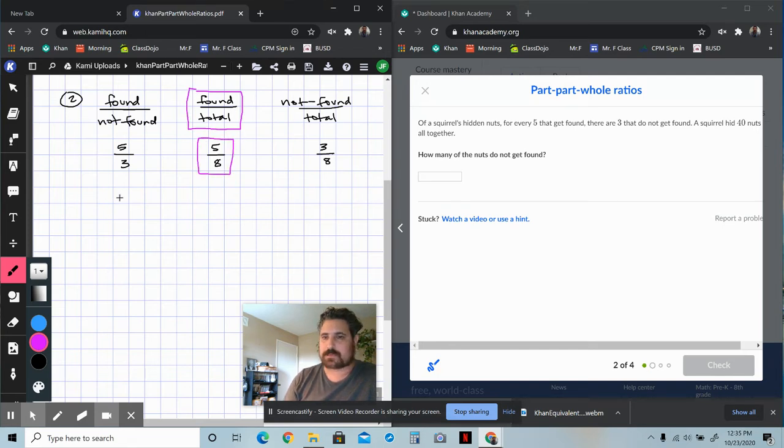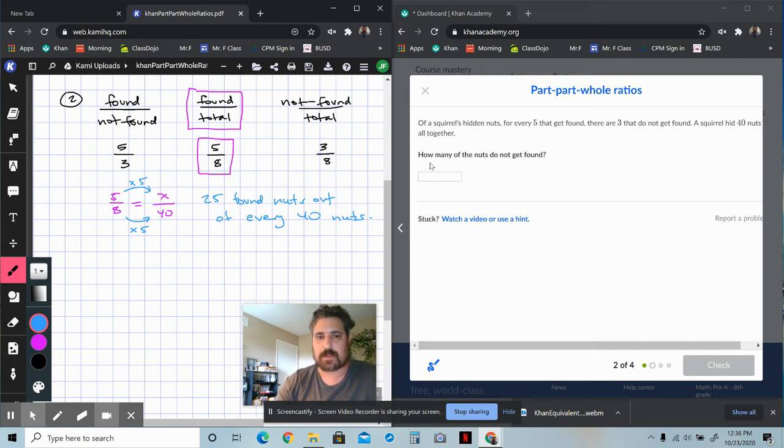So that tells us that we're going to have 5 out of 8, the number found out of the total, is equivalent to how many were found out of 40. And then we can just look at the relationship there and say, oh, 8 times 5 is 40. So that means that 5 times 5 must be the answer. And we say the answer is 25, right? So there are 25 found nuts out of every 40 nuts that the squirrel hides. Okay, and so that's the answer.